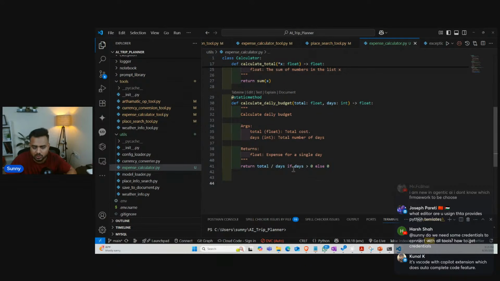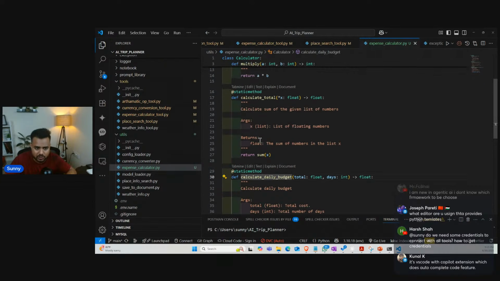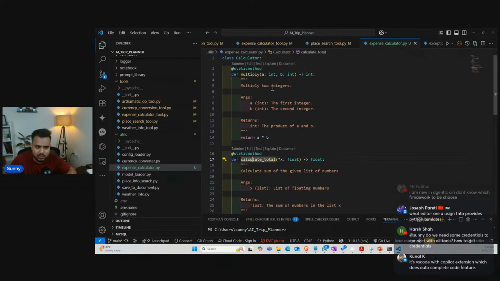So that there won't be any zero division error; otherwise we would have to handle it with an exception block. So calculate daily budget means whatever total budget is there, we divide it by the number of days. So this is the expense calculator, with the daily budget, the total calculation, and the simple multiplication method.